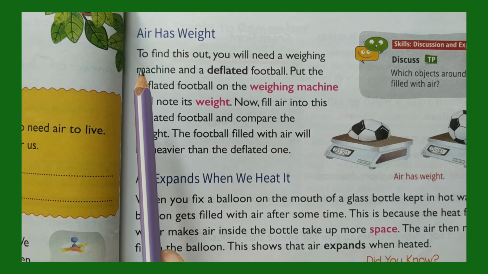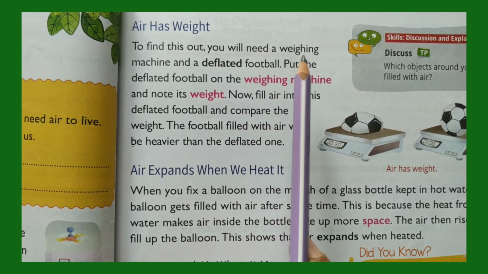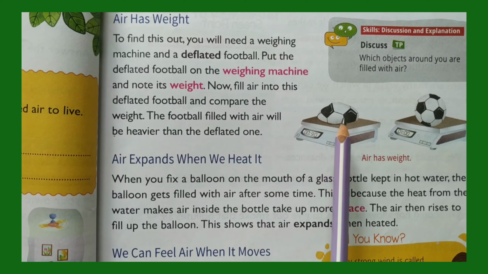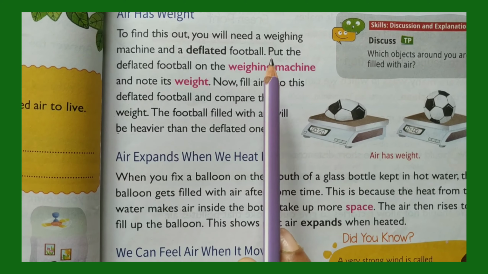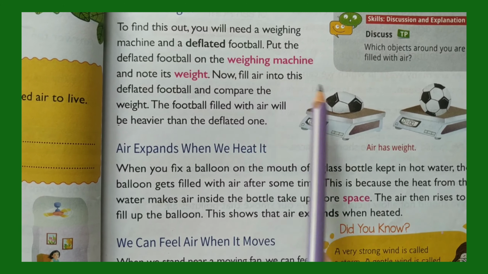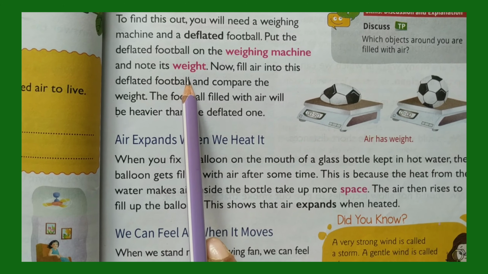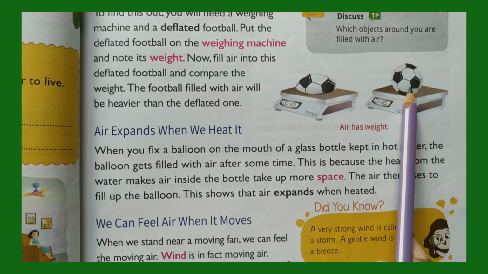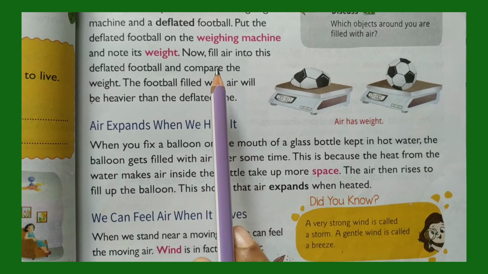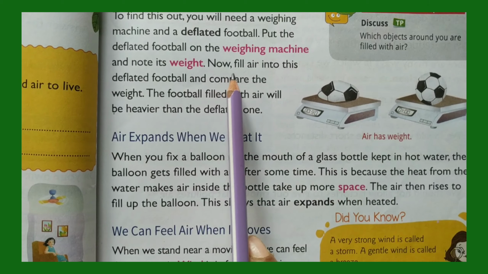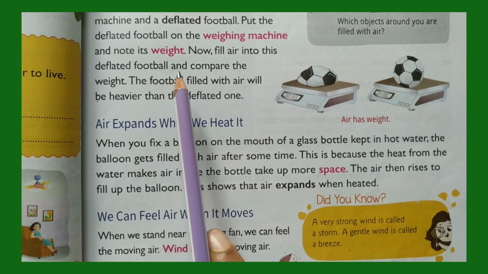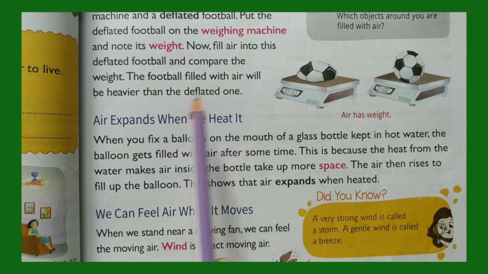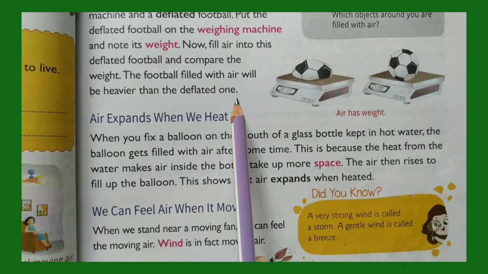Air has weight. To find this out, you will need a weighing machine and a deflated football. Deflated means when the air is taken out of the football. Put the deflated football on the weighing machine and note its weight. When you fill air into the football, it is inflated. Compare the weight. The football filled with air will be heavier than the deflated one.